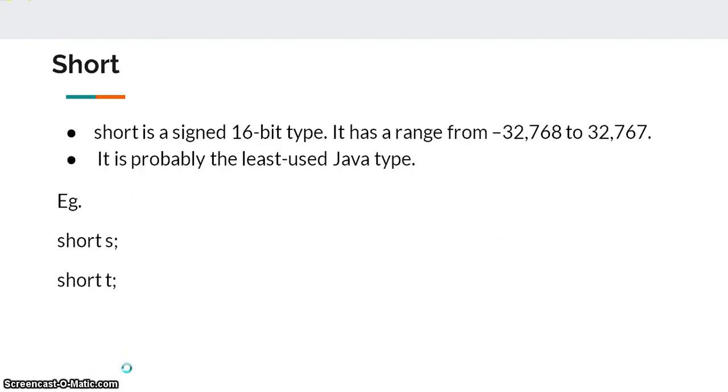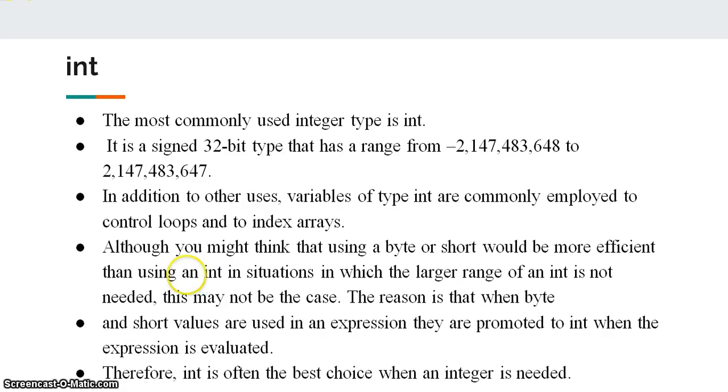Short. Short is a signed 16-bit type. It has a range from this to this. It is probably the least used Java type, and the example for declaration is short s; short t, or short s, t. Like this you can declare them. Int. The most commonly used integer type is int.